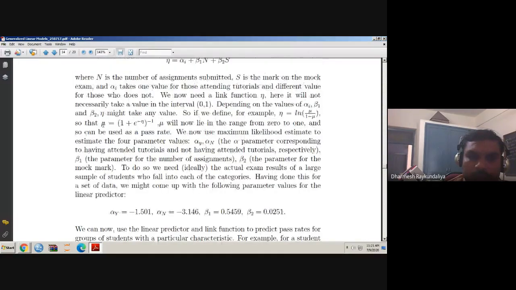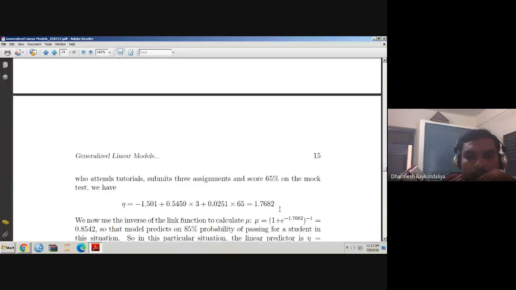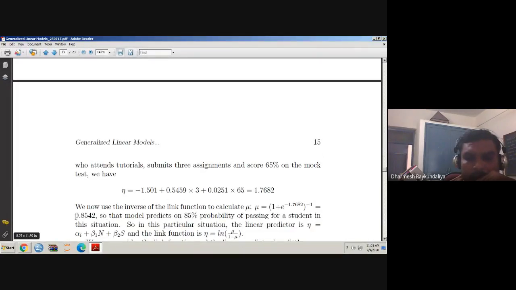Mu is equal to 1 plus e raised to minus eta, the whole raised to minus 1. But what is the eta? Eta we are getting is 1.762. So we just substitute and make the simple calculation. You will get the passing rate as 0.8542.